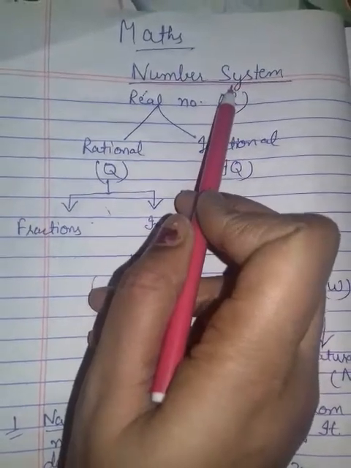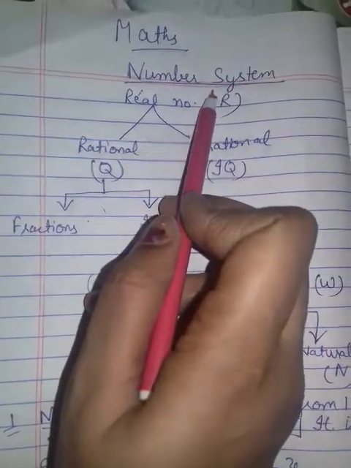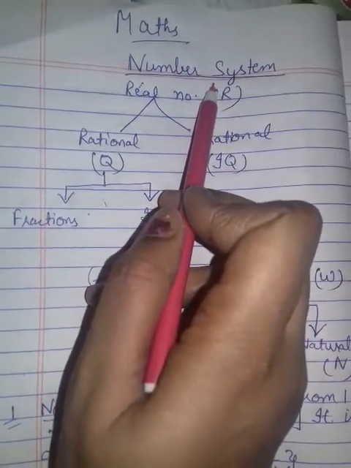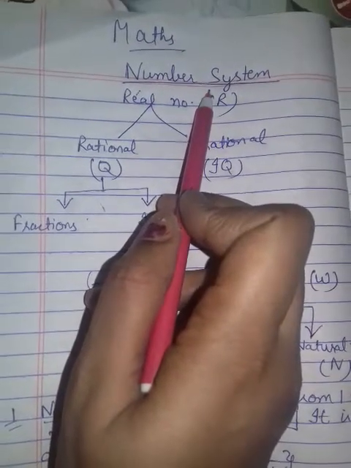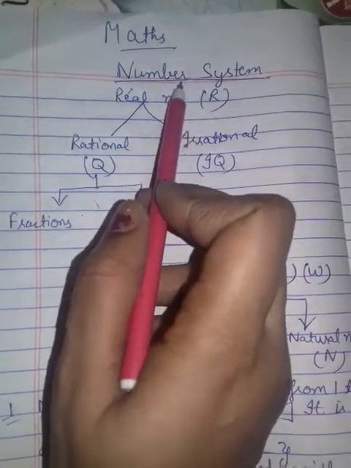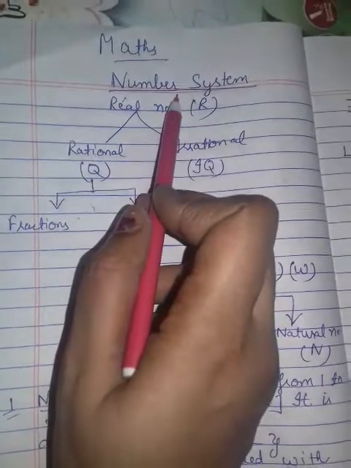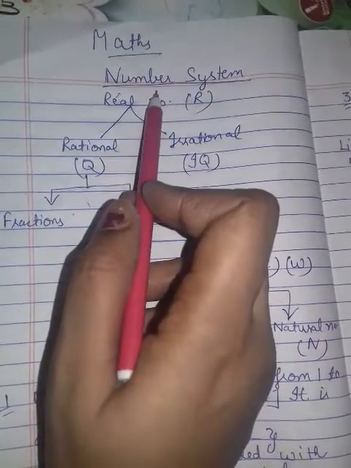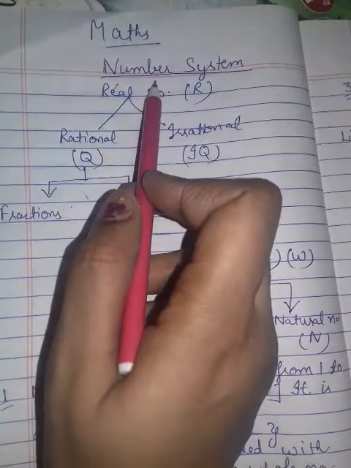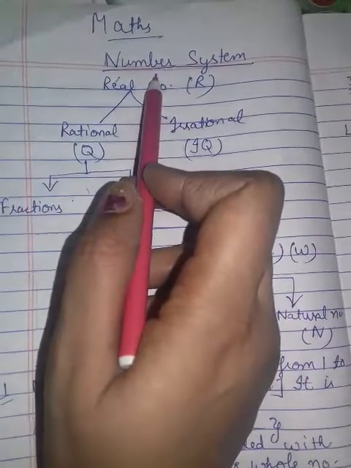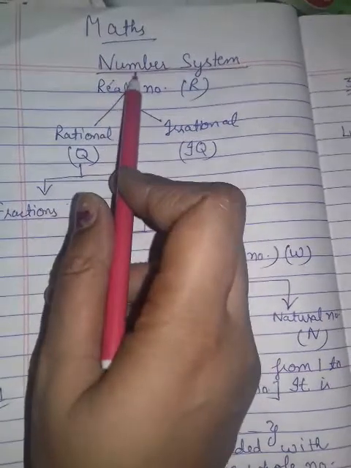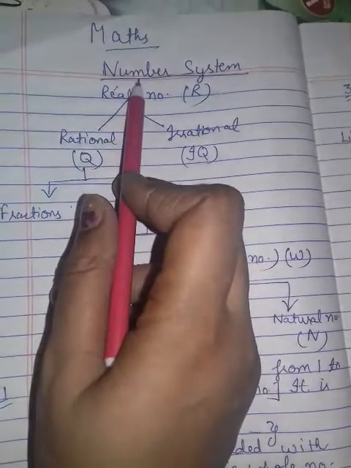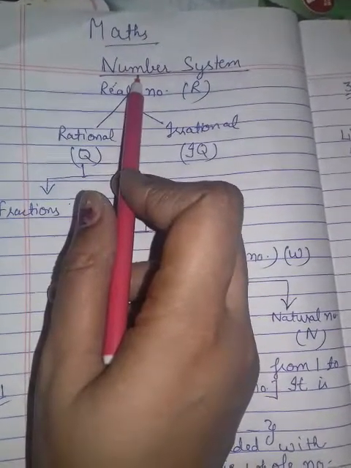Number system is very much important for mathematics. If you know about the numbers, then you can say mathematics is too much easy. Some students think mathematics is a very difficult subject, but I am telling you, knowing about numbers will be very much helpful to you in doing mathematics.